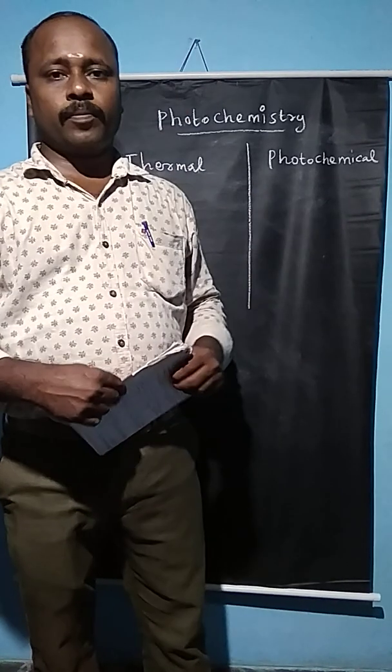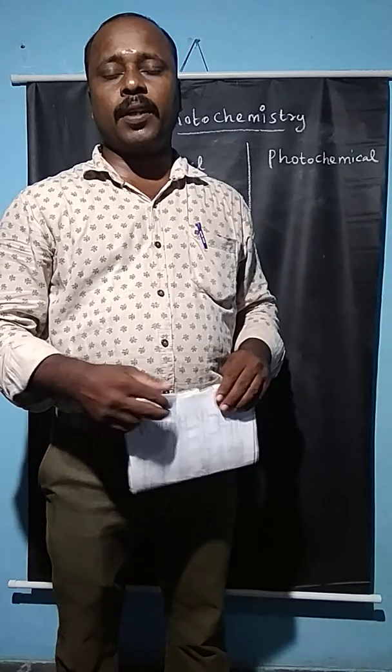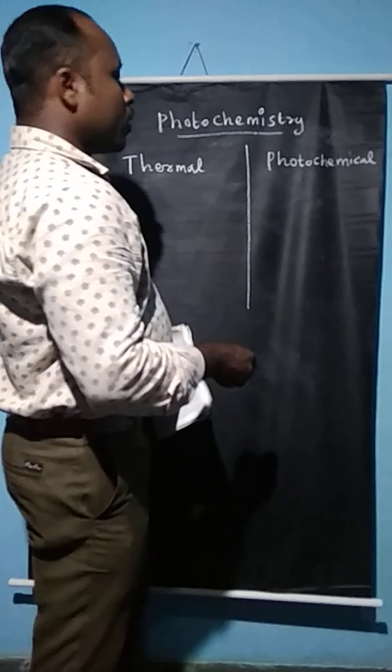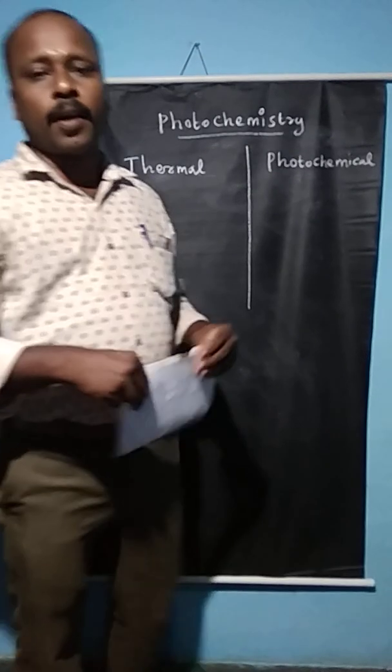Photons having the energy. In this case, light means the UV or visible region, depending upon the wavelength of the region we have used. If it is UV light, it has the energy and a wavelength of approximately 200 to 400 nanometer. If it is the visible region, the wavelength will be 400 to 800 nanometer. So the reaction is induced by light.